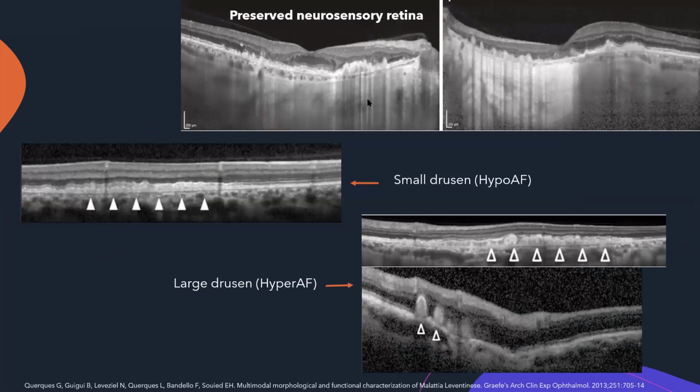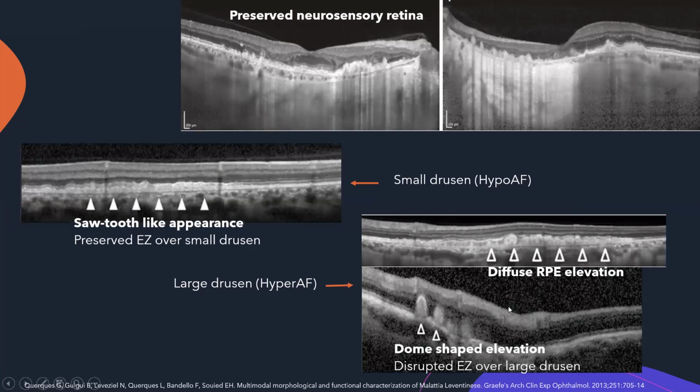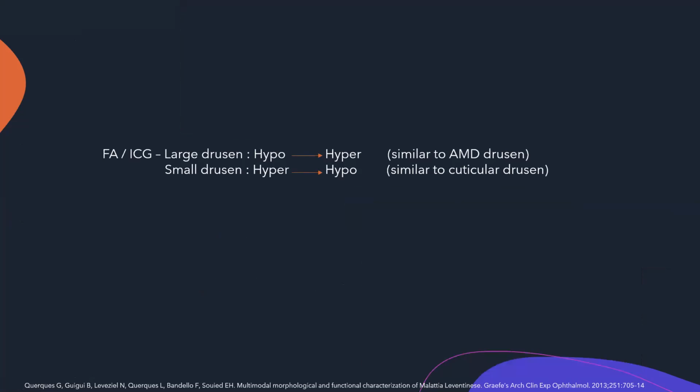OCT, again, as we know, is an important tool. Familial dominant drusen has a preserved neurosensory retina. Small drusen, although hypoautofluorescent, have a peculiar sawtooth-like appearance, right? The larger drusen, which are seen more in the posterior pole, can have a diffuse RPE elevation or dome-shaped elevation. Disruption of the RPE and the ellipsoid zone over the RPE are the result for the loss of vision, which can be seen more often in case of larger drusen.